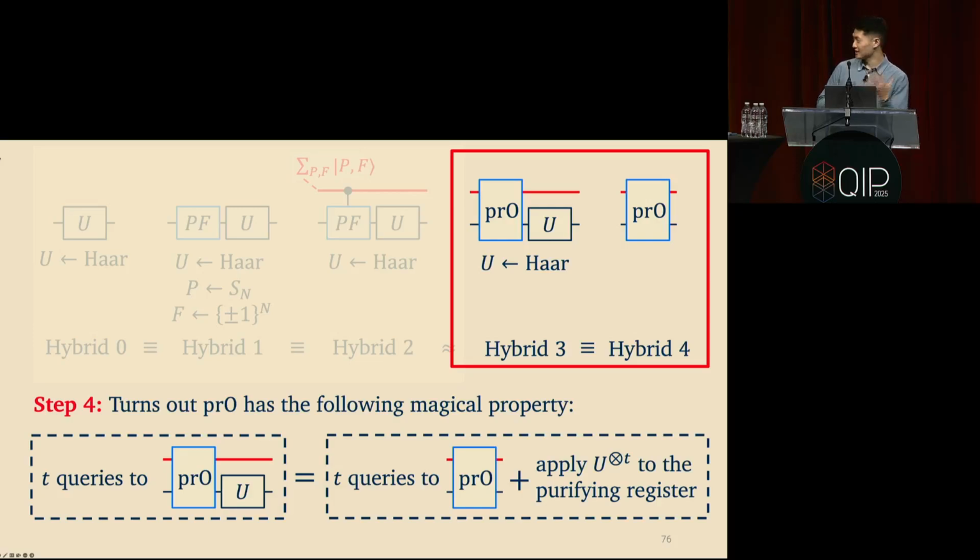This is related to the EPR ricochet property, where applying one operation on one side of an EPR state is equal to applying the transpose on the other side. It's the same idea that goes into this. It might actually be transpose or bar or something. But the point is that this extra operation on the purifying register is completely invisible to the adversary, and you can delete it.